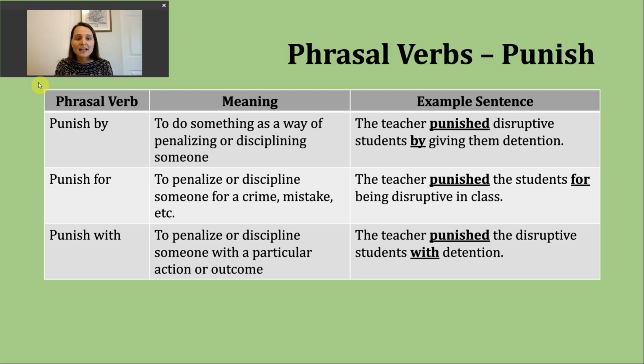The second phrasal verb here, punish for, right? Here again, we are penalizing or disciplining someone for a crime, a mistake, something wrong that they have done. So what's coming after the preposition for is sort of the crime, the mistake, the error, whatever it may be. So here, again, same idea. The teacher punished the students for being disruptive in class. And again, we're going to see a gerund very, very commonly after this.